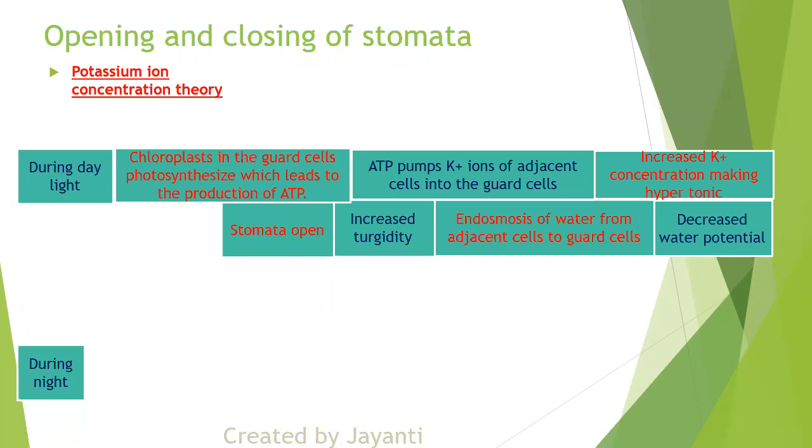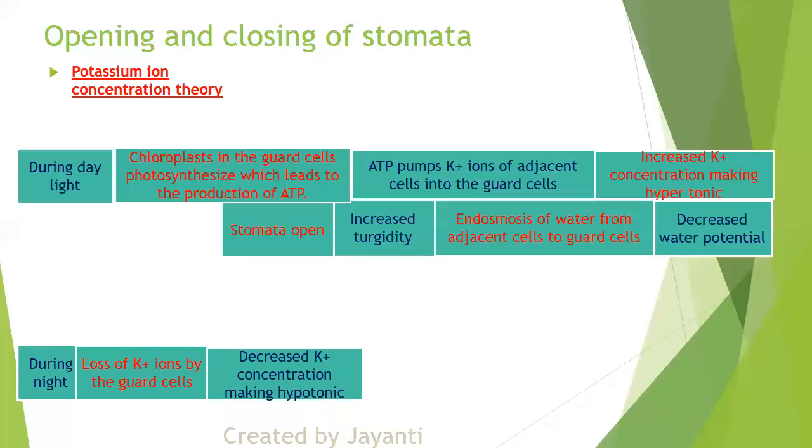Now, what happens during night? Can you tell me what will happen? So there is loss of potassium ion by guard cells. Now everything is getting utilized. The energy is very less. So slowly, the potassium ion quantity will decrease in the guard cells. Okay, so what will become? It will become more hypotonic.